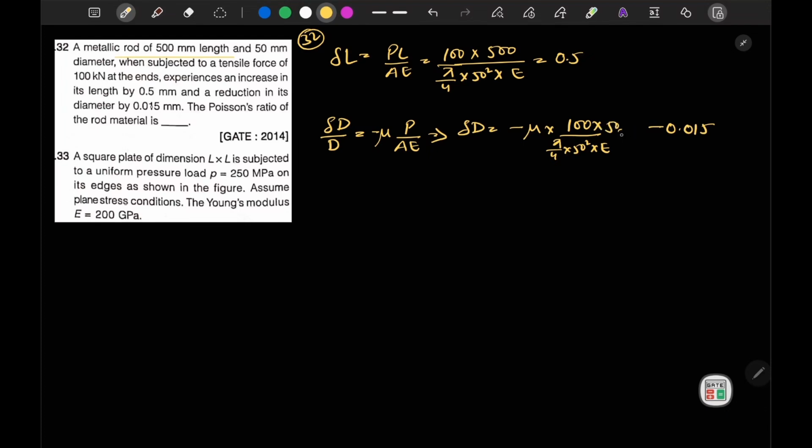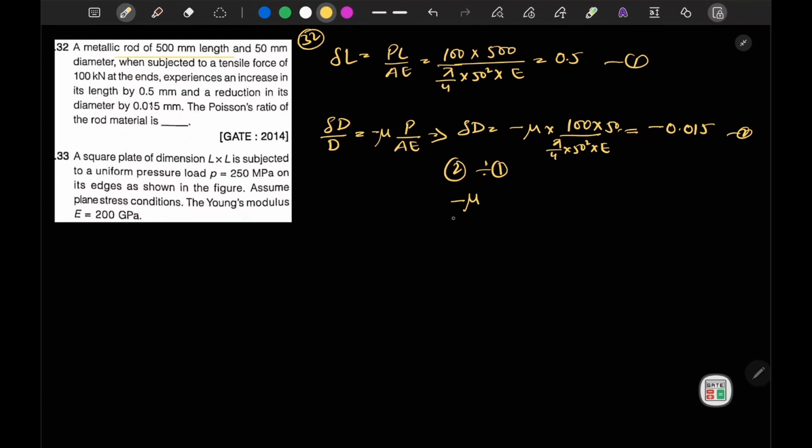Now if I solve this, let's say this is equation 1 and this is equation 2. Let's do 2 divided by 1. Here I will get minus mu.